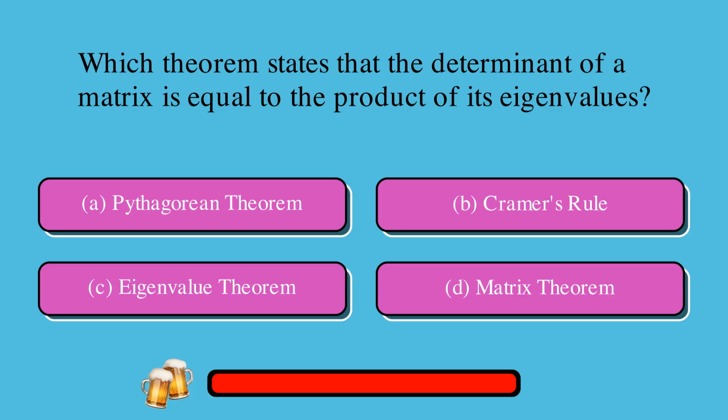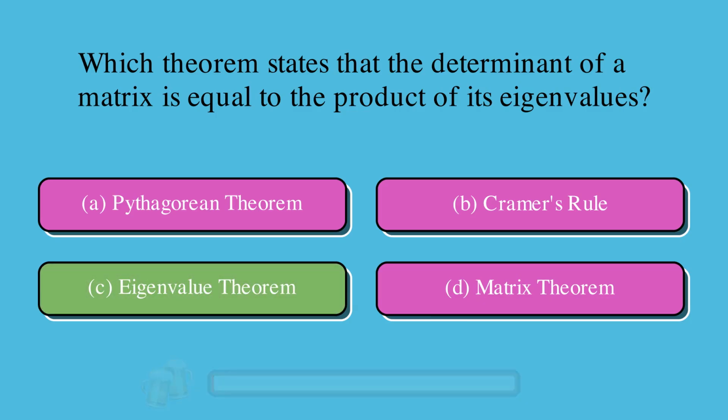Which theorem states that the determinant of a matrix is equal to the product of its eigenvalues? Is it A. Pythagorean theorem, B. Cramer's rule, C. Eigenvalue theorem, or D. Matrix theorem? The correct answer is C. Eigenvalue theorem.